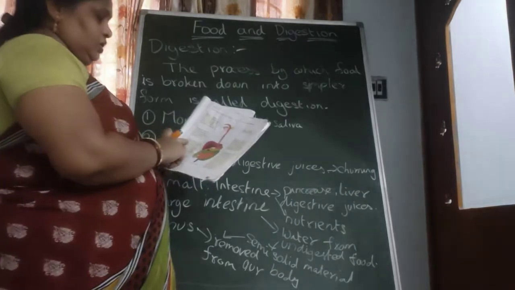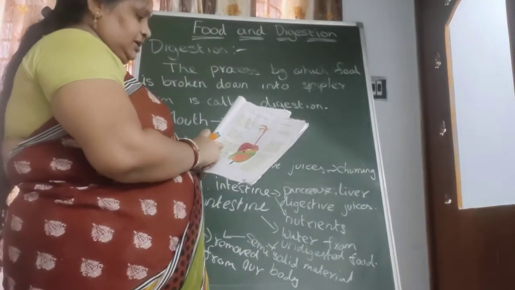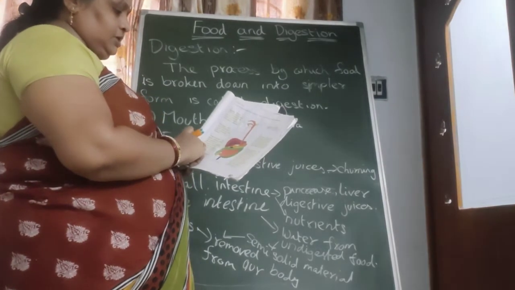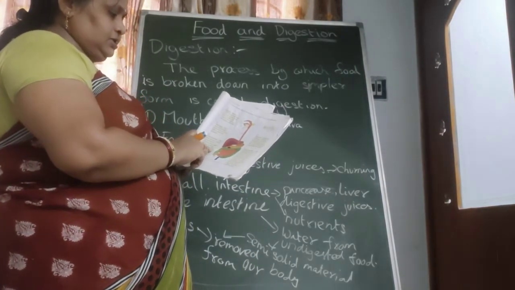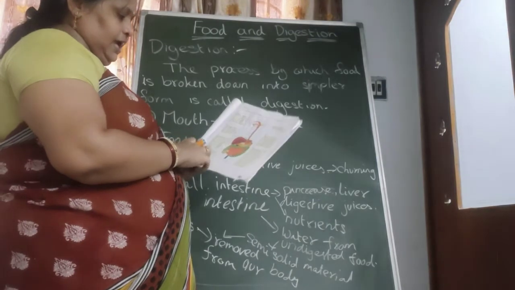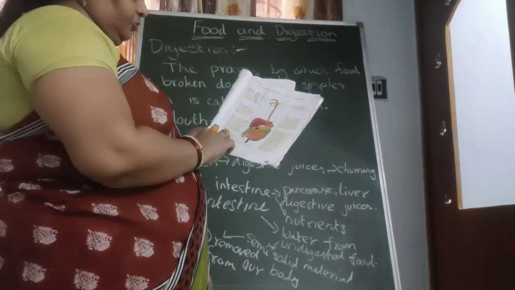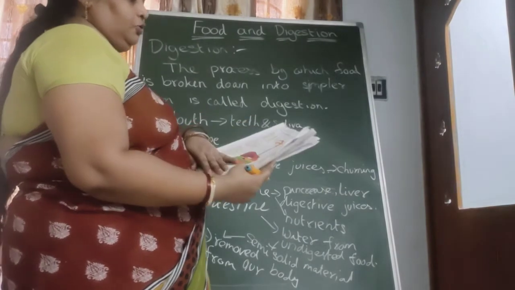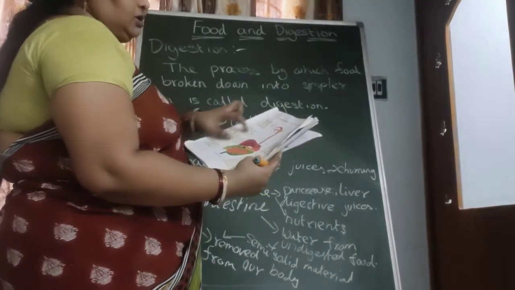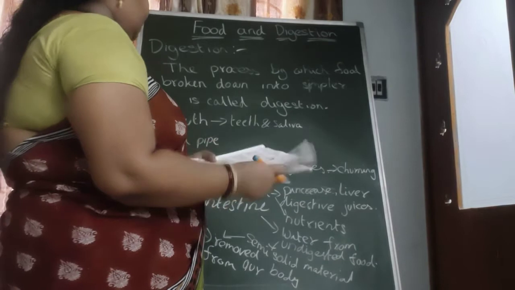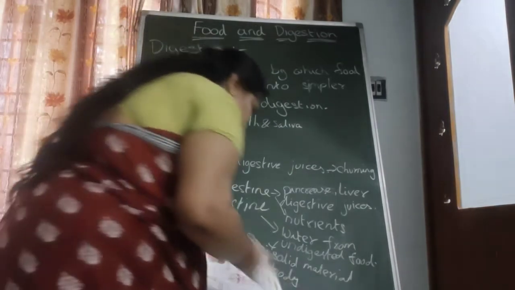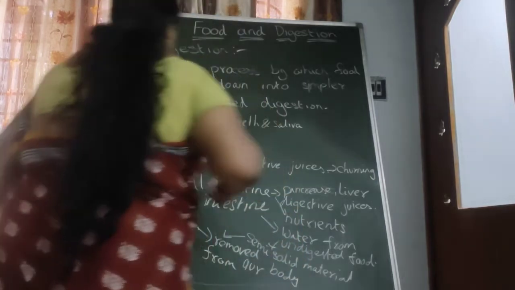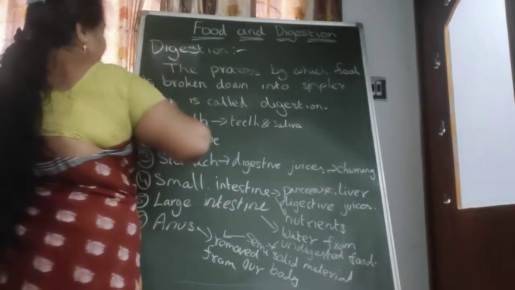Okay, next, large intestine. The large intestine collects the undigested food from the small intestine and absorbs the water from it and forms the semi-solid waste. Anus. The semi-solid waste is removed from our body through the anus. This is all the digestion process and the different parts involved in the digestion process. Okay. Next, we teach about different microorganisms.